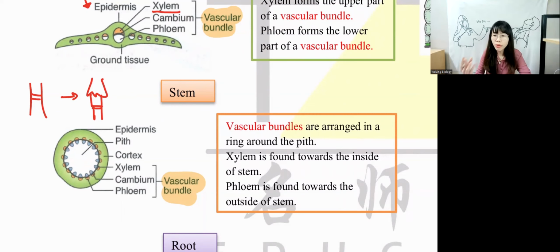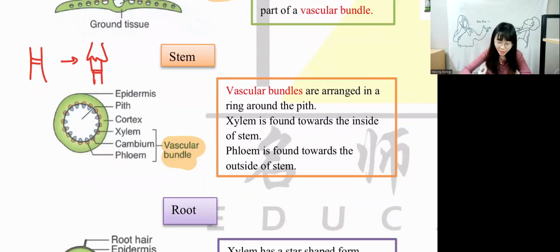So why do they do this to the plants? Because once you remove the phloem, the fruit can be stored above the tree. So the fruit can be bigger in size. So that's why we have a removal of phloem to make sure that the fruit is bigger in size. So this is stem. So stem has a ring in the middle. Xylem is inside, phloem is outside.